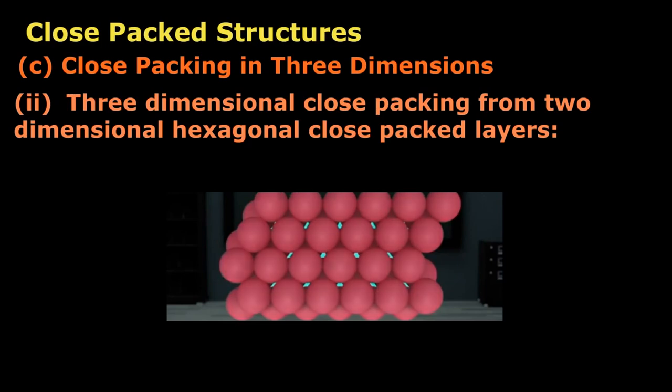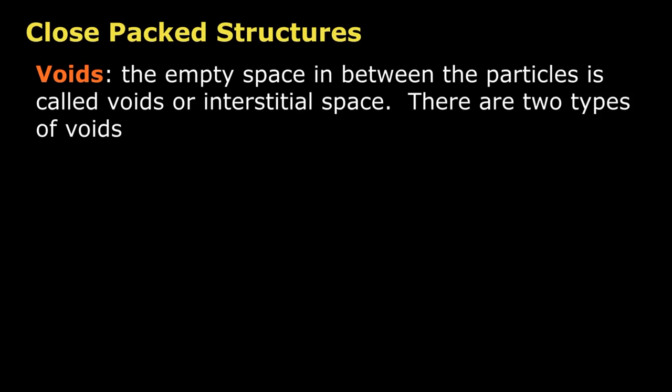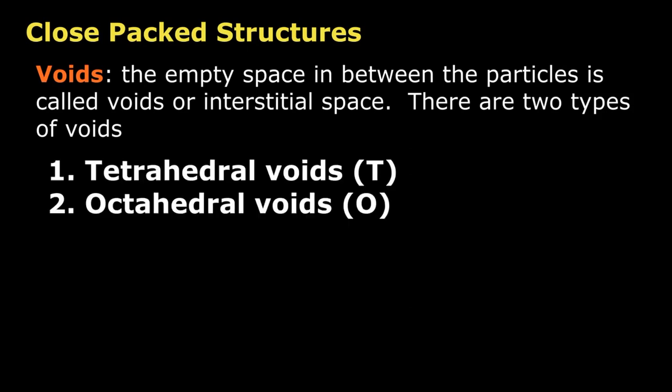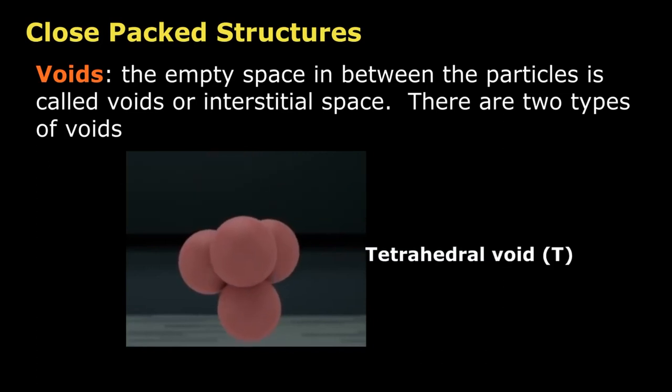Voids. As we know that the empty space in between the particles is called voids or interstitial space. There are two types of voids. Number one, tetrahedral voids denoted by T. Number two, octahedral voids denoted by O.